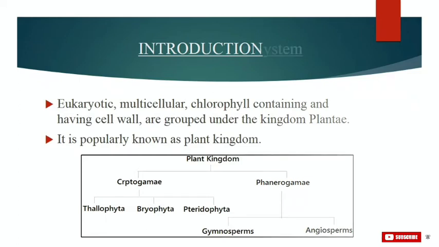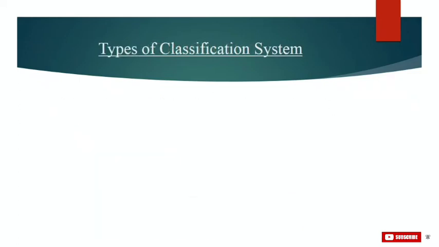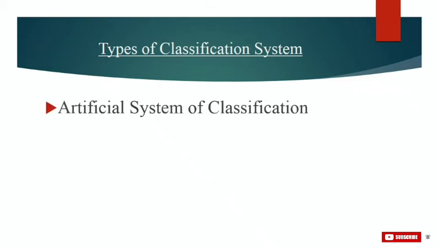Now, we'll see some of the classification systems that are used in this Kingdom Plantae. So, our first system is the artificial system of classification. This system is based on comparison of one or a few superficial characteristics which are helpful in easy identification of organisms. This system remained in use for about 2000 years. Now the system has some advantages. Firstly, the artificial system is easy to remember as only one or few characters are used, and the traits used are of interest to humans.